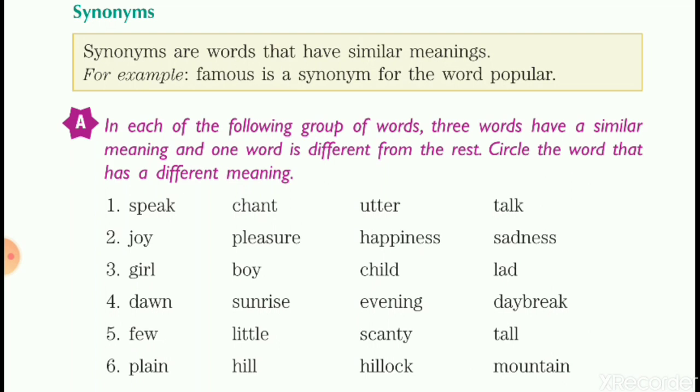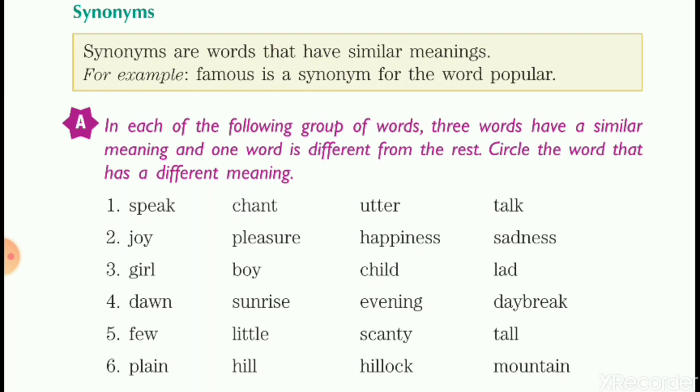Now, the second: joy, pleasure, happiness, sadness. Again, joy means happiness. Pleasure is again happiness. Happiness is when one is happy. Now, the fourth word is sadness. This is the antonym of happiness. So, sadness is when you are sad. So, the odd word out in this second one is sadness. So, please encircle sadness.